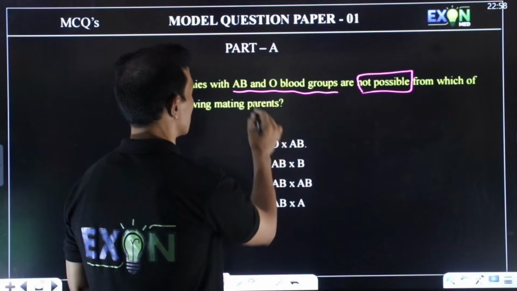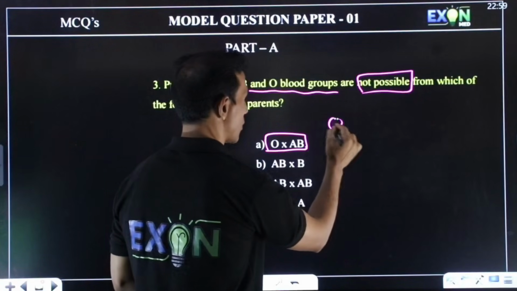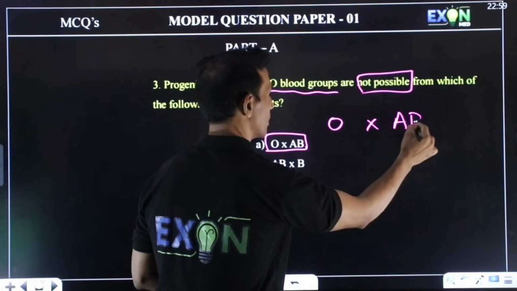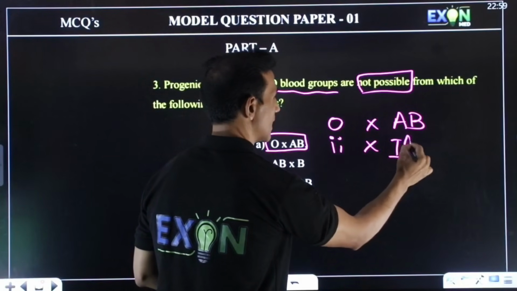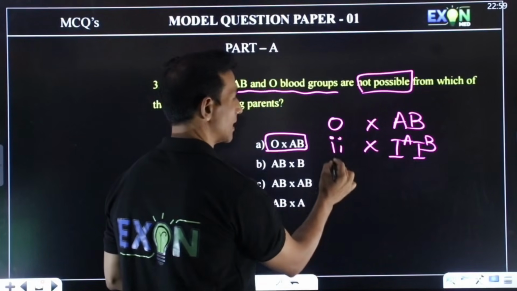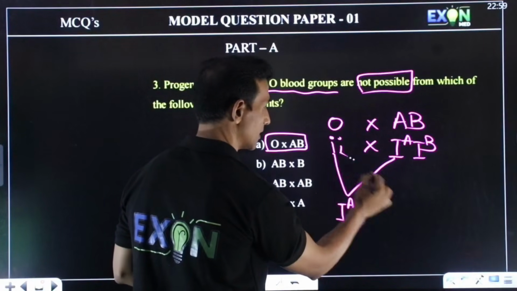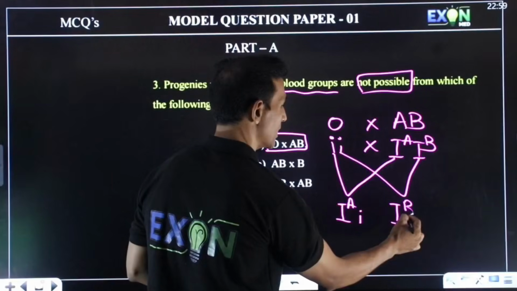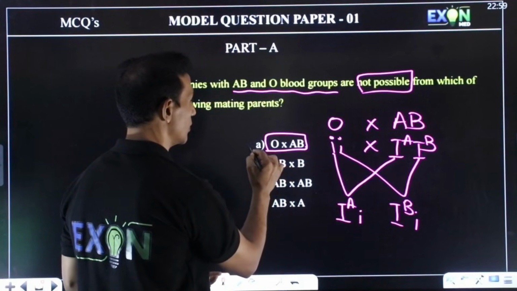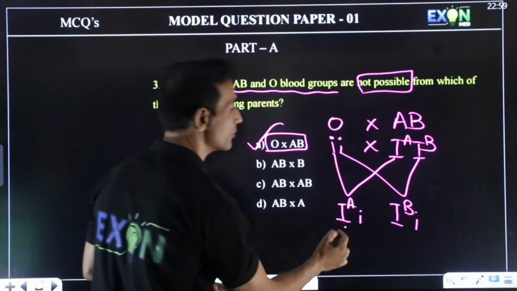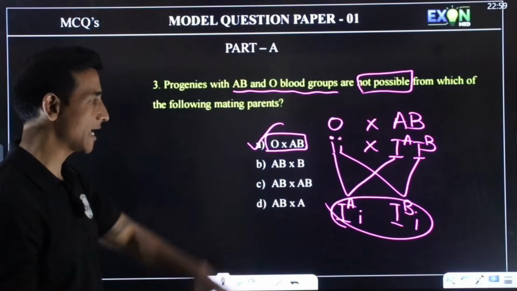First one, AB and O. Whenever you cross parents like O, which is small i, with AB blood group, then the progenies will be of A blood group and of B blood group only. So this is the only cross where you will not get AB and O. Hence the answer A is correct.